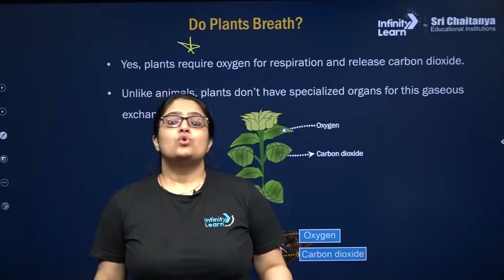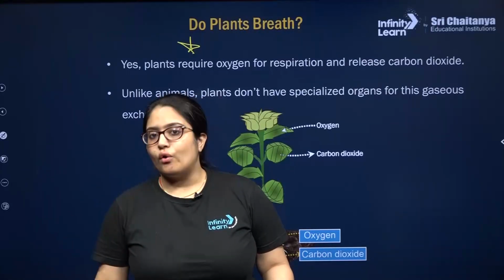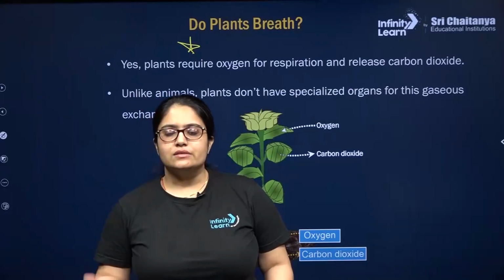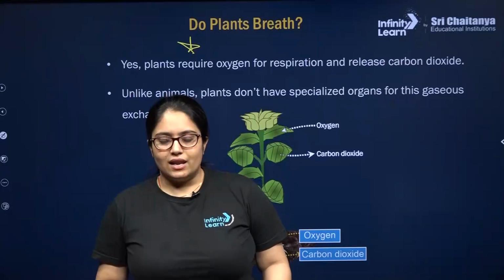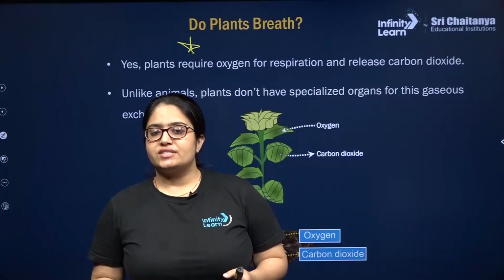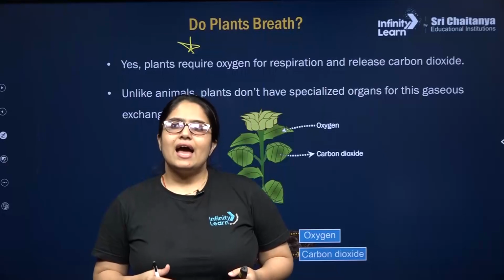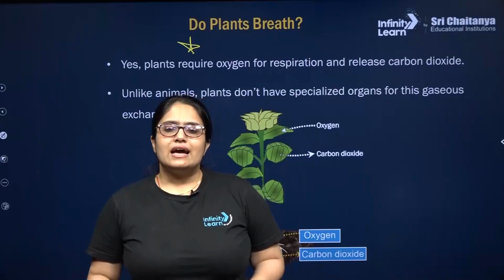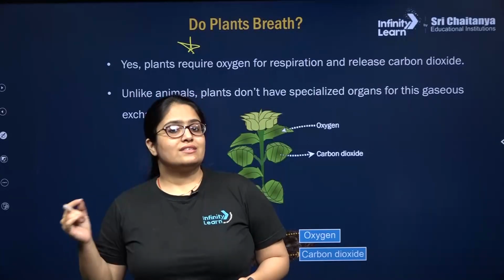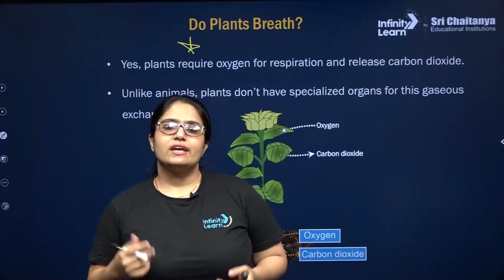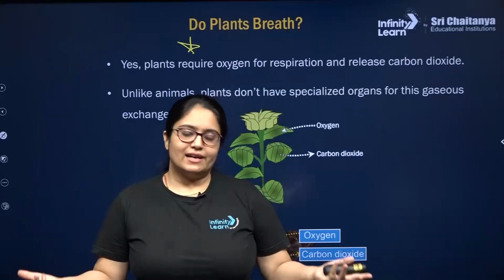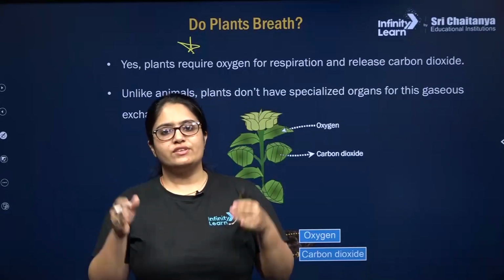But plants do not require respiratory organs. So there is no respiratory organ or respiratory system inside a plant cell. Why? Because the requirement of gaseous exchange is quite less, and the distance the gases have to travel is also less, and moreover each and every cell or tissue of the plant body can take care of its gaseous needs. So that is why plants can get along without a respiratory system.